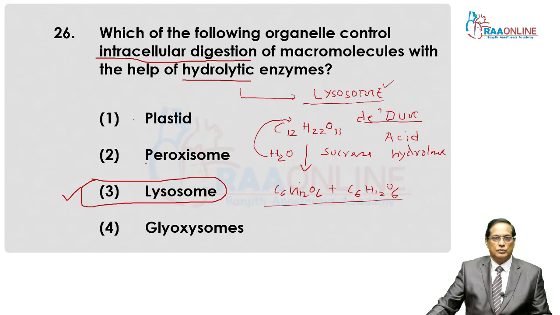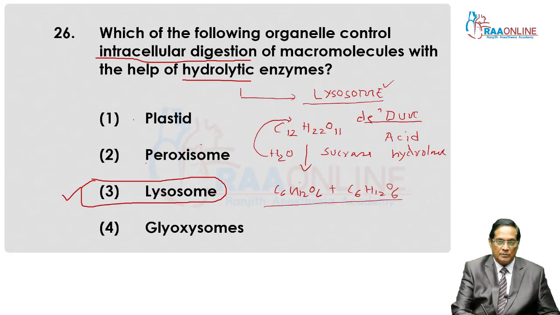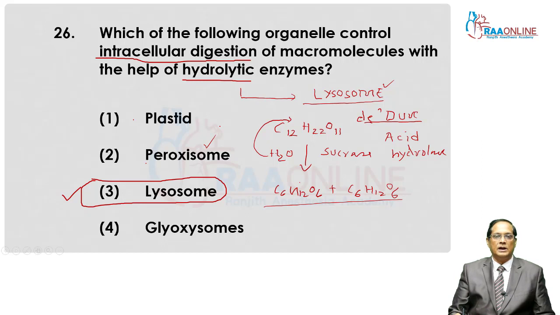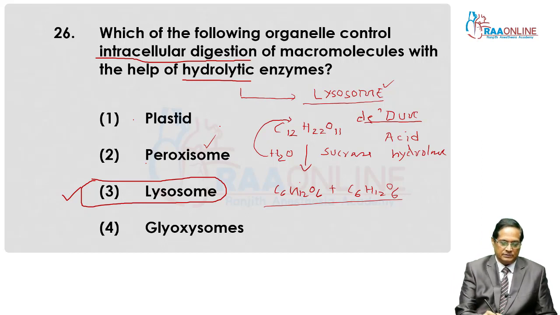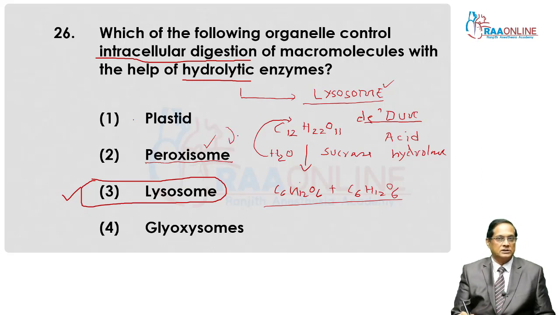Peroxisome is a microbody commonly found in C3 plants and related with photorespiration. It is a single membrane bound microbody, associated with photorespiration, that is the glycolate metabolism process.